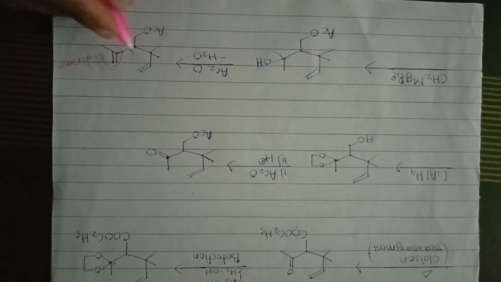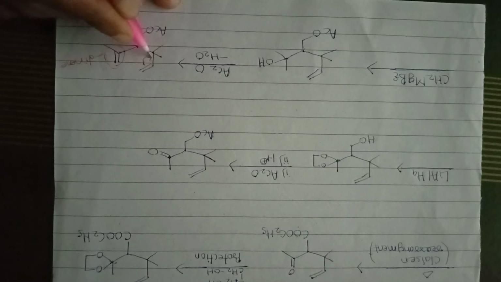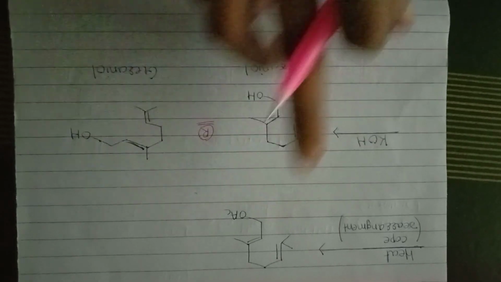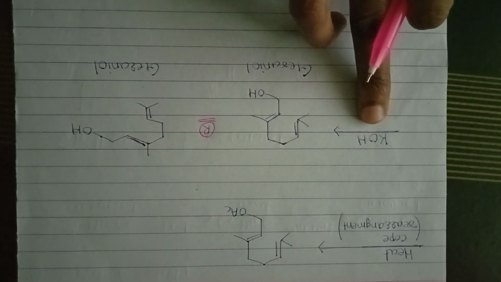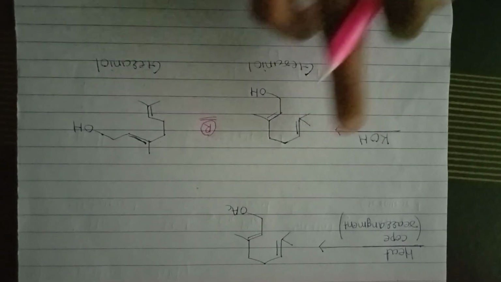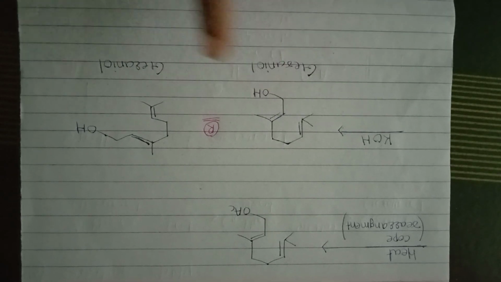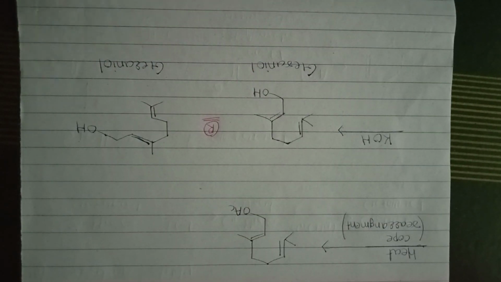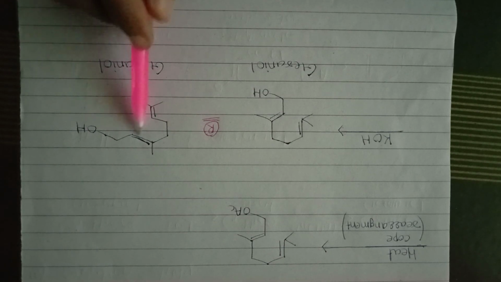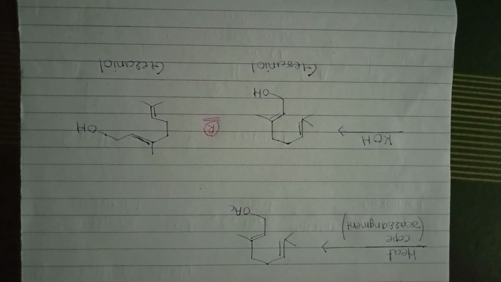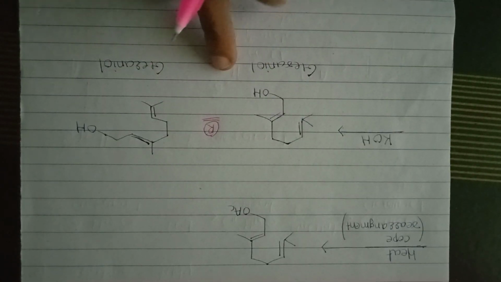In the next step, again a dehydration reaction occurs and this compound is formed. Then in the next step, hydrolysis with KOH deprotects the acetate group, converting it into the OH group and giving the product geraniol. Geraniol contains 2 double bonds and 1 OH group. That is all about the synthesis of geraniol.